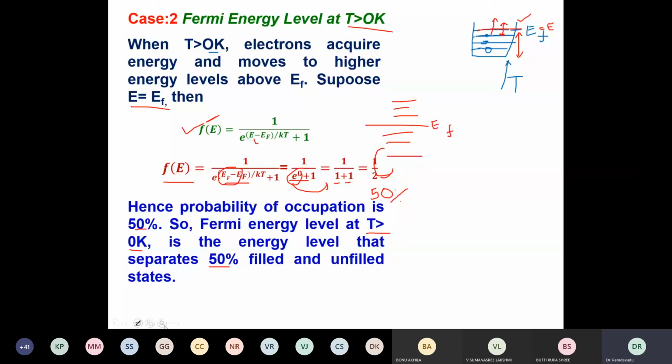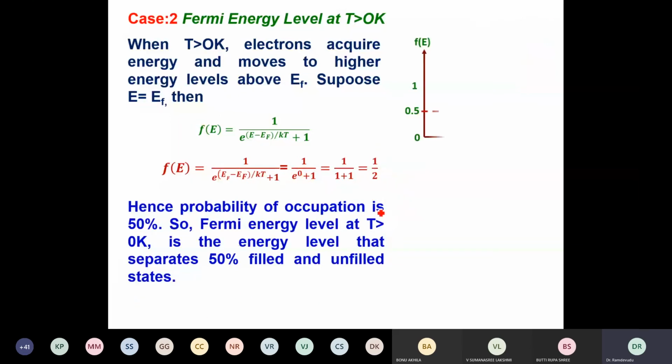Thereby, the step curve which we have drawn will now change. This is 100% and this is 50% on the f(E) probability axis. Probability 1 means certain, 100% probability, up to the EF level, and this is for T equal to 0 K. But when T is greater than 0 K, we have a curve that is falling.